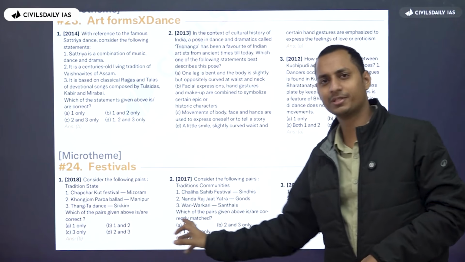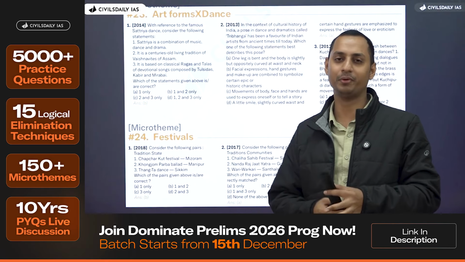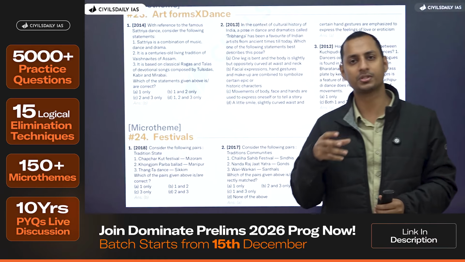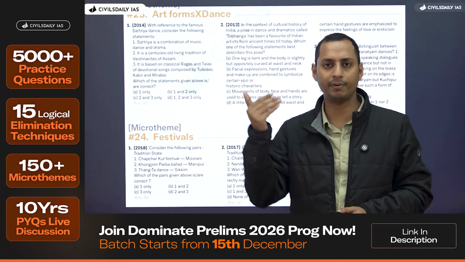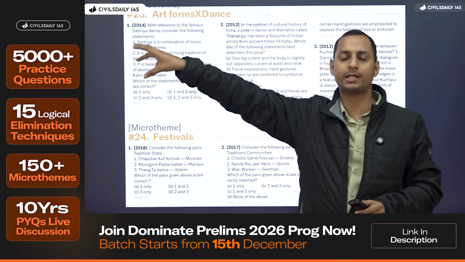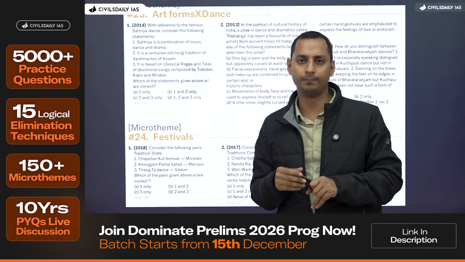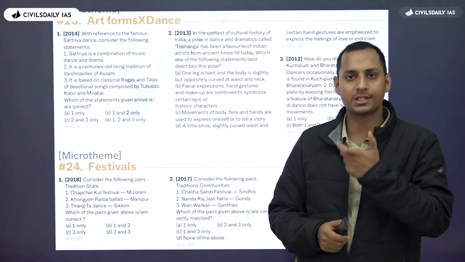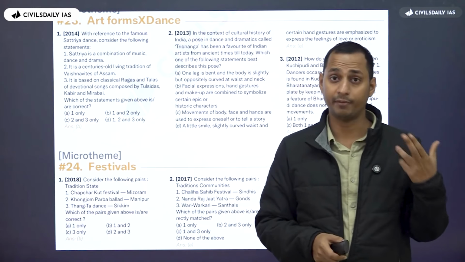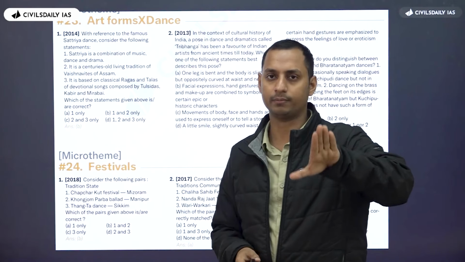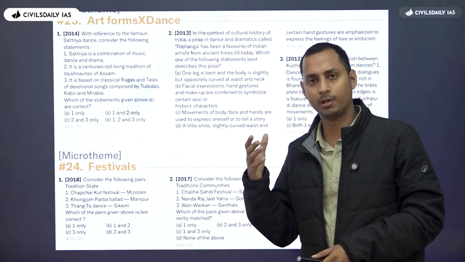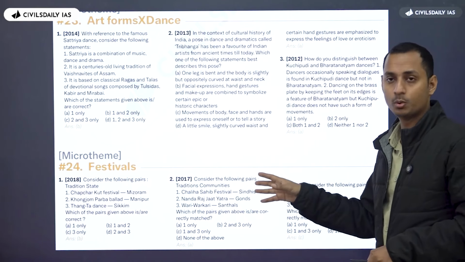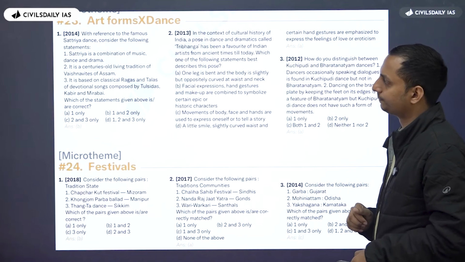Now, should you study all the festivals in India? Is it possible for you to study? No, it's not possible to study all the festivals. So what you can do is use your logic. Let's say, for example, if any Dravidian term comes, and if UPSC mentions a state such as one in the Northeast, then you can eliminate it. So go for word deconstruction at that time. If a Dravidian name comes and it's a South Indian state, possibly you can mark it correct. If a Dravidian name comes and a North Indian state comes, you can mark it incorrect. Think like this. And in current affairs, if any festival comes in the news, you can read about that. The rest is not needed. Okay. Because only 2 questions came in the last 16 years.